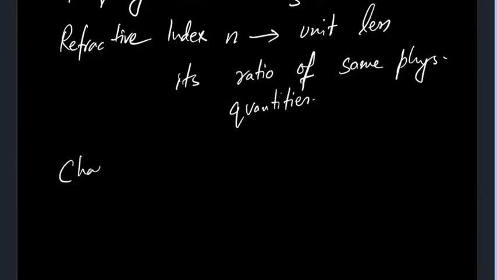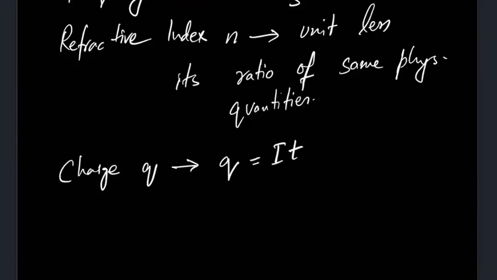Then there is charge, Q. We know that Q is equal to I into T. Remember, current is Q over T, so Q is equal to I into T. For current it is ampere, for time it is second, and Q is basically coulomb. So coulomb is ampere second.